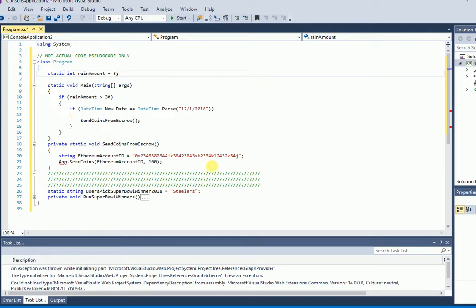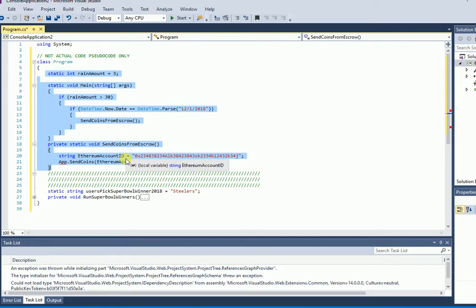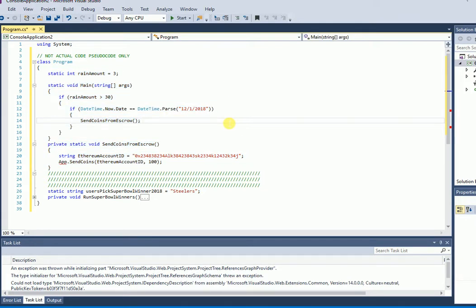If it rains more than 30 inches, I will be paid 100 coins, okay? And this is what our agreement might look like. And then we say, all right, everything's good. We sign off on it. It goes into the blockchain. And now anyone can read this and agree, yes, if it rains more than this amount on this date, this account right here, they're going to get the money no matter what on this date.